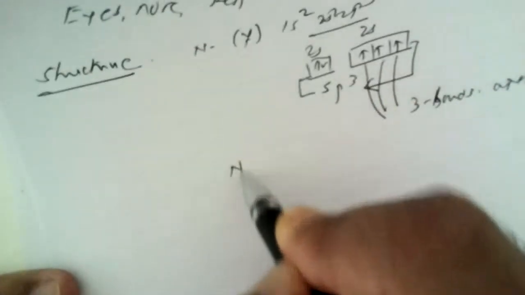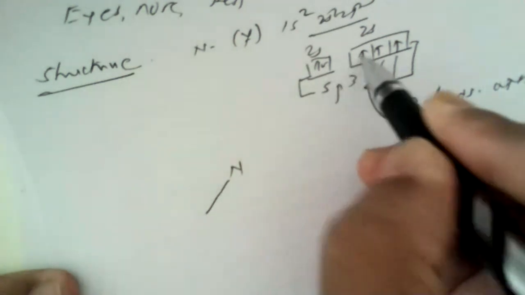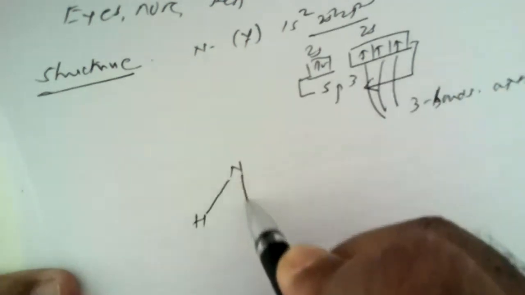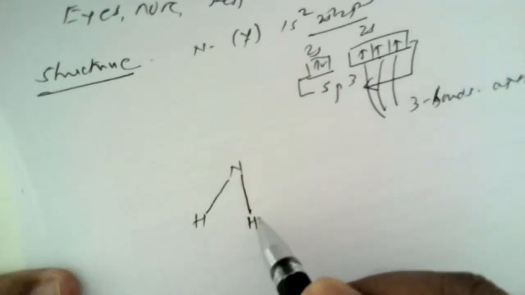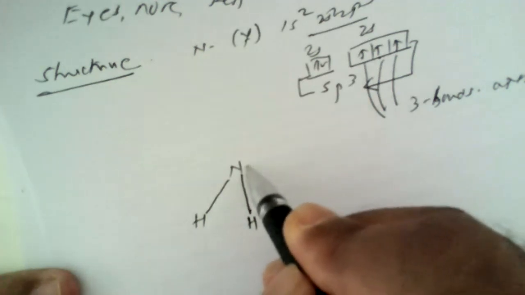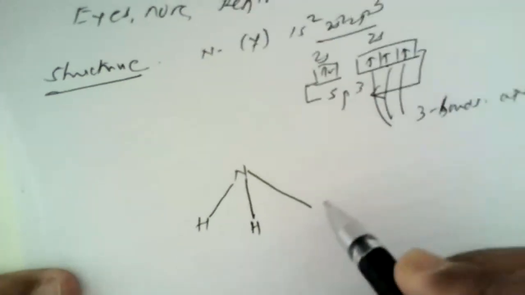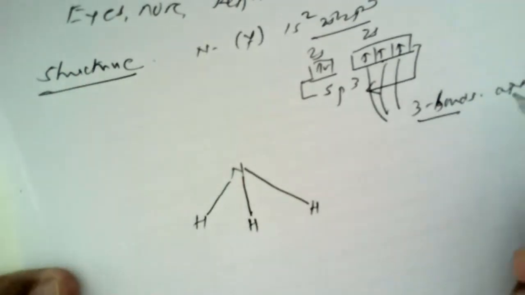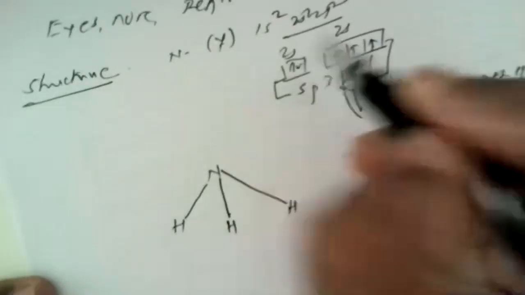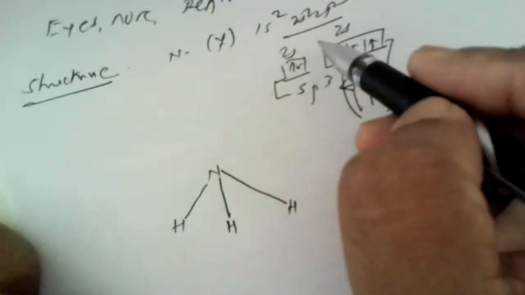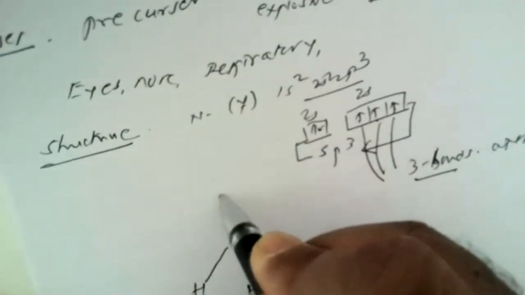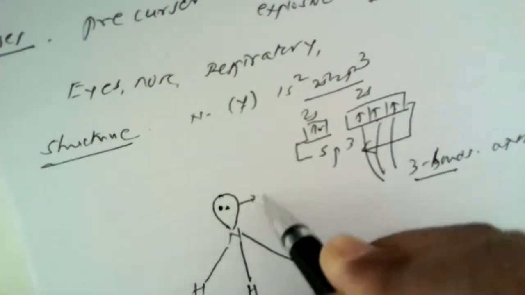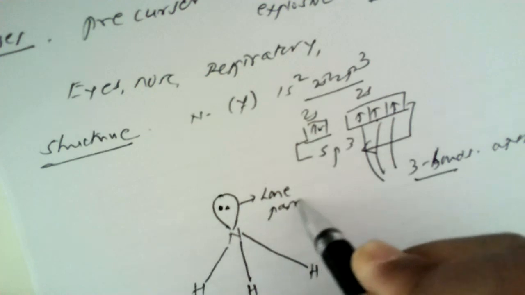How? Just see here. This is nitrogen. One electron from nitrogen, one electron from hydrogen. In the second 2p orbital, one electron from nitrogen and the 1s electron from hydrogen can form a second bond. Now one electron from nitrogen and the 1s electron from hydrogen can form the third bond. So 3 bonds are formed with hydrogen. What about the remaining pair of electrons? This is a pair of electrons that can be shown like this. This pair of electrons we call a lone pair of electrons.